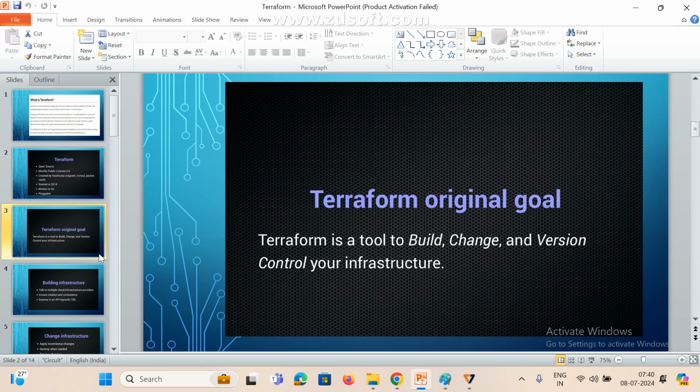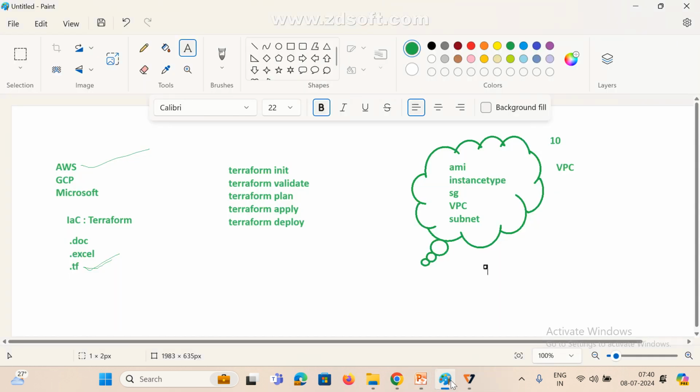Now, Terraform is a tool to build, change and version control your infrastructure. So what is our final target? To create infrastructure manually or with the help of script? With the help of script only. Manually, you know how to create in AWS. Same thing if we want to implement with script, which is the tool? Terraform is the tool. We cannot write a text file, an Excel file, or other formats like JSON here. Mostly the extension should be .tf files.